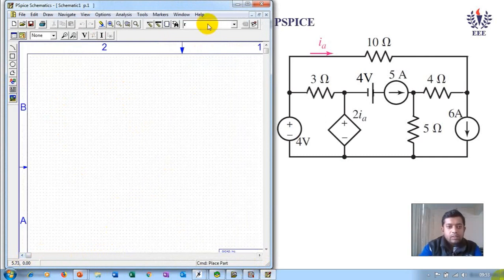So let's get the parts. First is R. How many do we want? 1, 2, 3, 4. 4 elements. Place them in line with your circuit connection. Control R is your keyboard shortcut to rotate. And then we need 2 IDC. The part name is IDC. And place them according to the diagram.